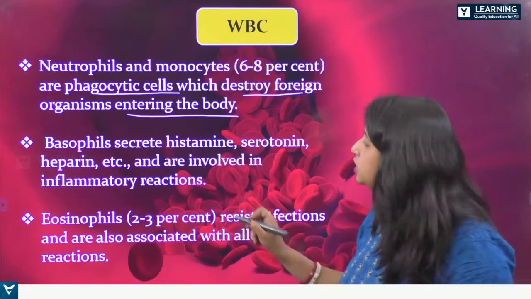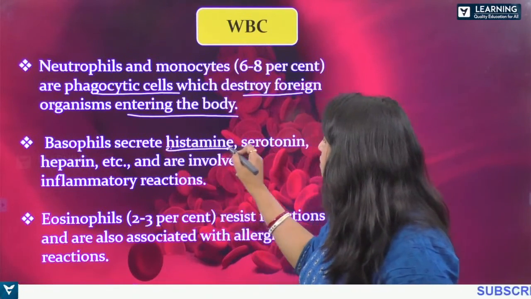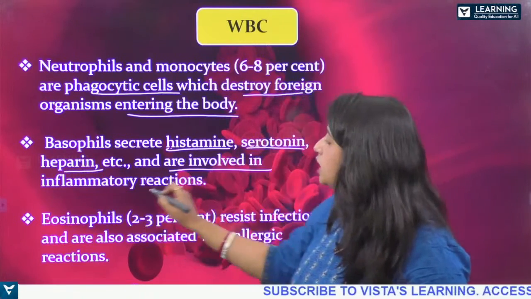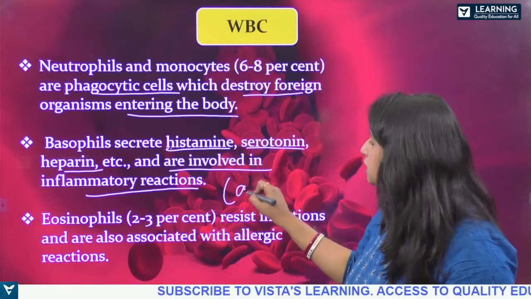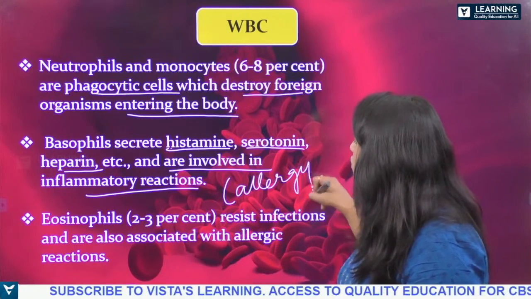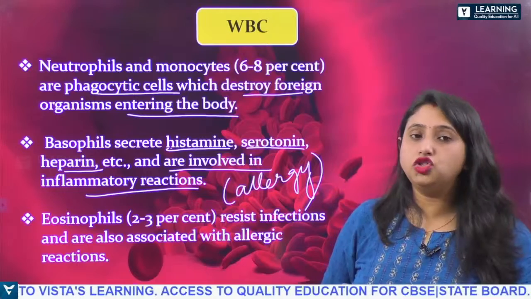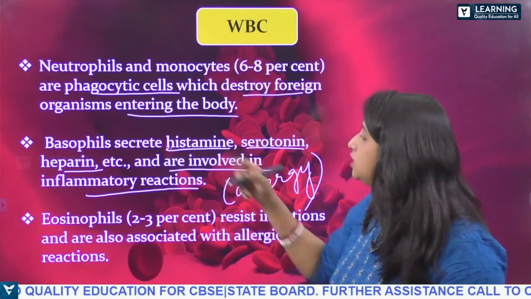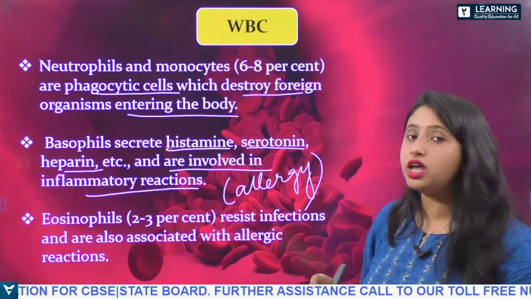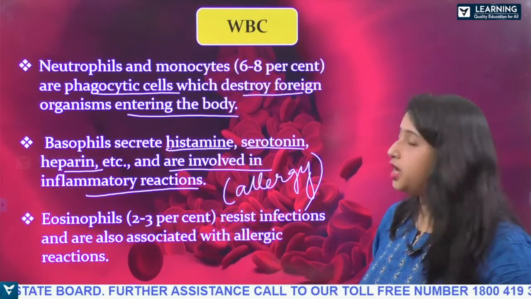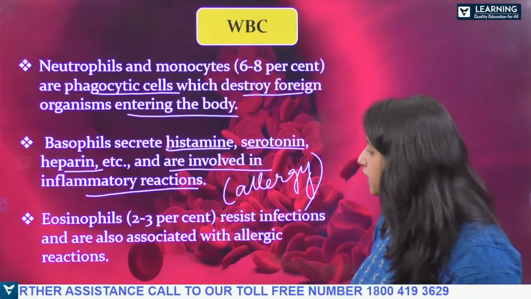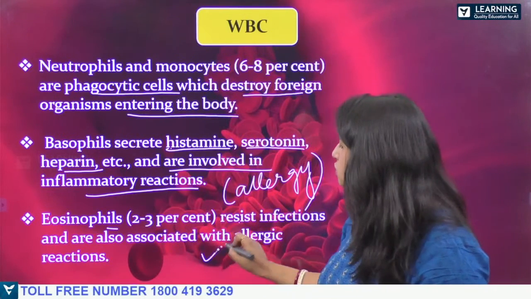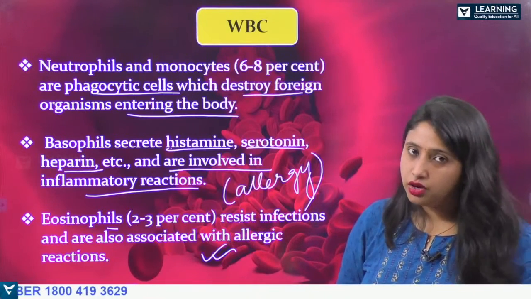So basophils secrete histamine, serotonin and heparin, and are involved in inflammatory reactions, like at the time of allergy, okay? So during an allergy, these basophils secrete histamine, serotonin and heparin, which helps to fight against the inflammatory reactions. And eosinophils resist infections and are also associated with allergic reactions.